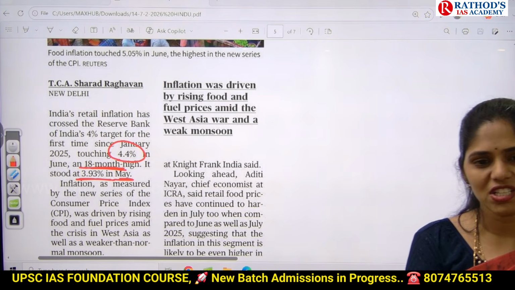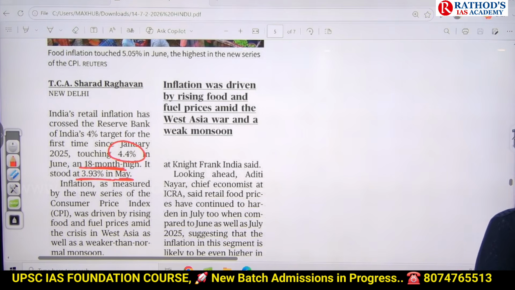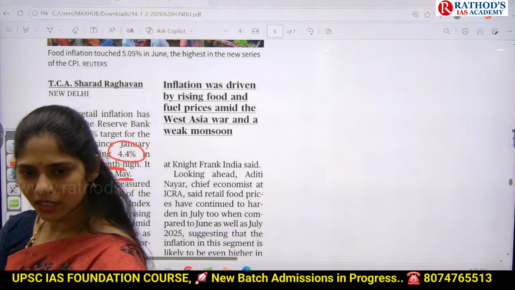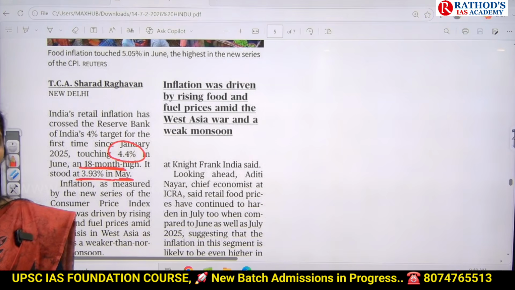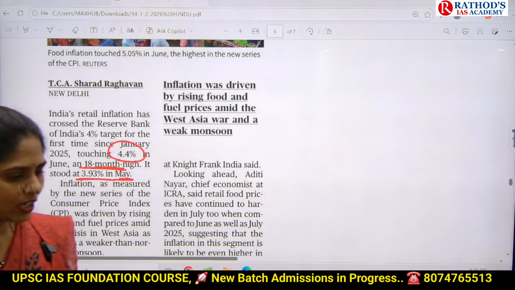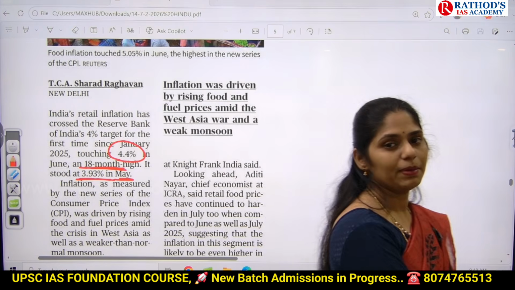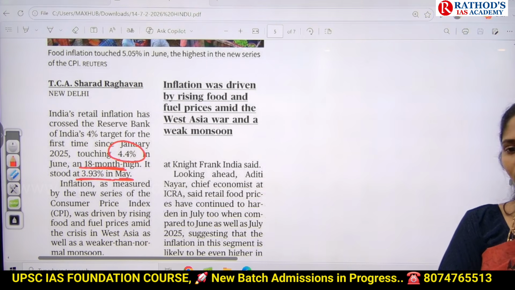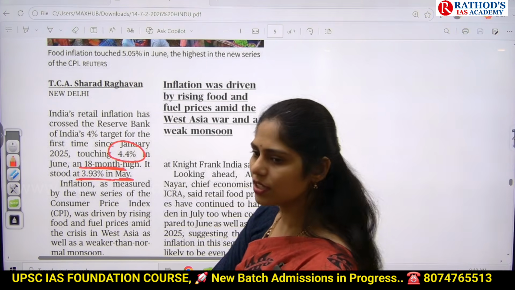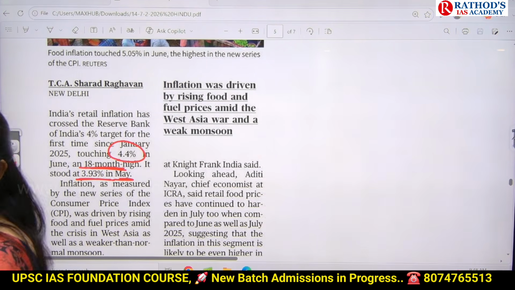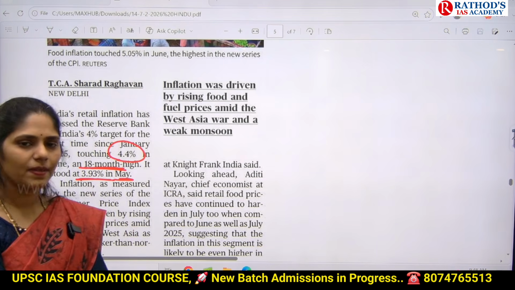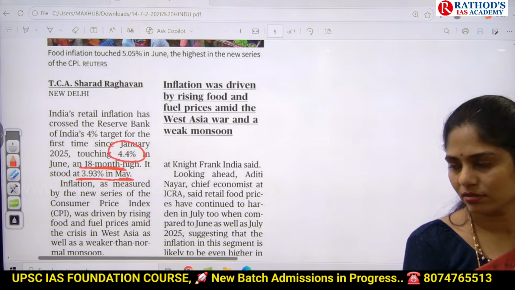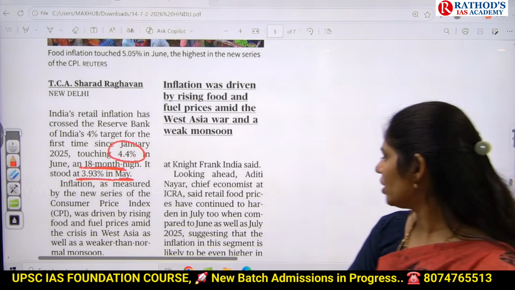First one is the West Asian crisis has started again. The ceasefire between the US and Iran was broken, and the attacks on each other are going on again, and because of this there is oil disruption. Next, yes, we have a monsoon deficit, because of which there is very low rainfall. Now agricultural productivity has been affected. Next, there is a heat wave going on. Yes, any other points you can add here?